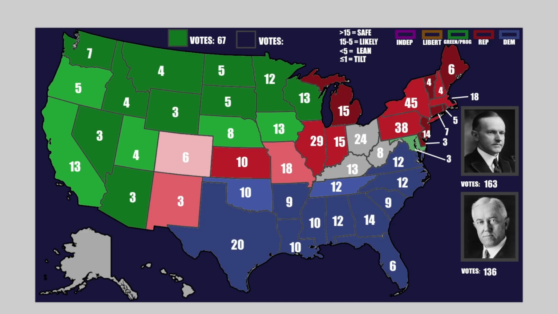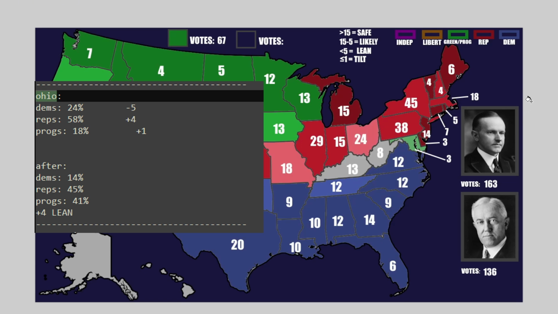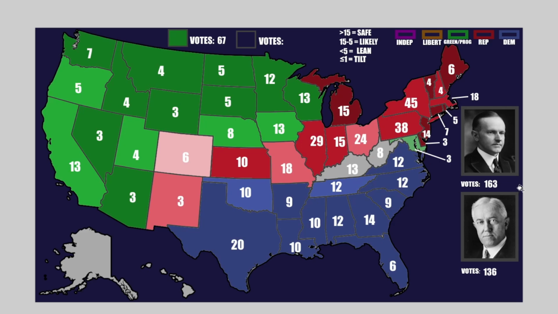Now, progressives ended up with 18%, which is an overperformance compared to the national percentage. Remember that being 17%. This becomes super close, especially if you're just considering how the community poll went. But overall for this state, you end up with, in last place, Dems with 14% of the vote, progressives with 41% of the vote, and Republicans with 45% of the vote. This is another Republican grab, and really just solidifies where this election is going. It seems to be going for Coolidge, just with a much smaller majority, and really just an election that proves that third-party candidates can succeed in this environment.